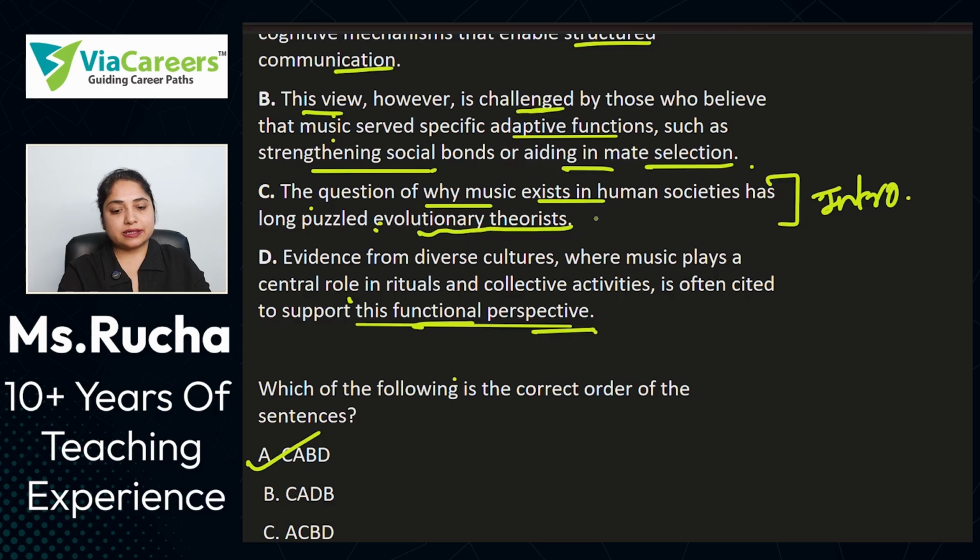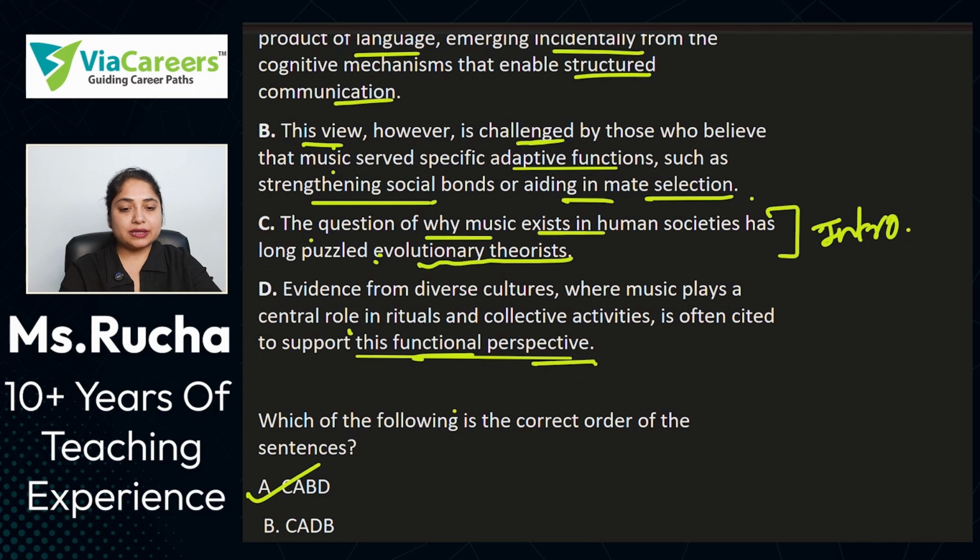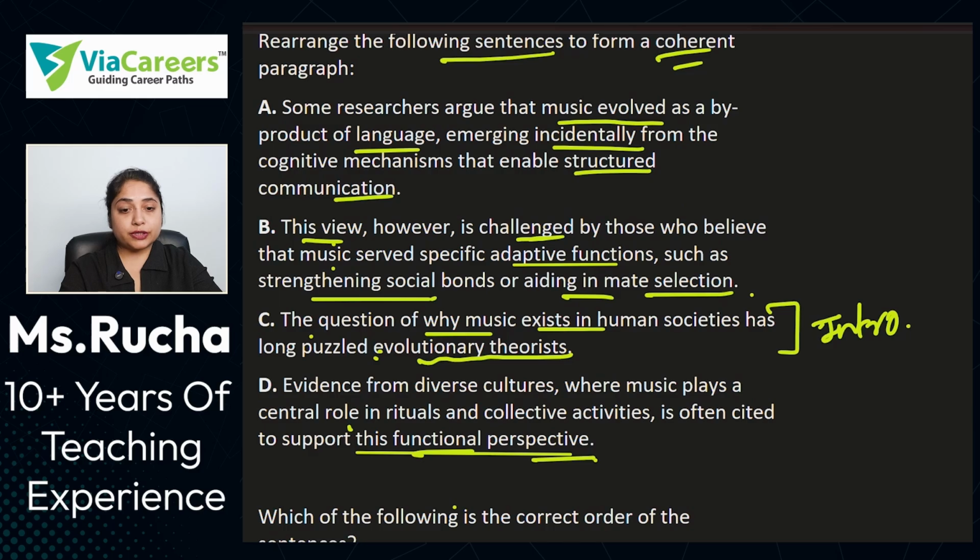Because C is introducing, and once C introduces that why we are still puzzled about this question, we are reiterating the same thing in option A by saying some researchers argue that music evolved as a byproduct of language. Then we are giving the reasons that why music has evolved. So the first reason is given in A, and as B and D will go together, the view.